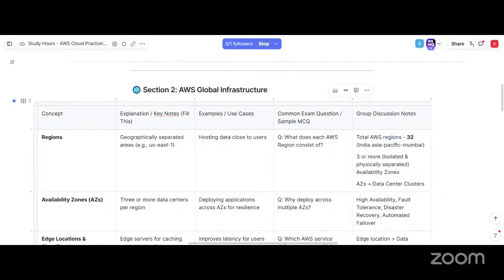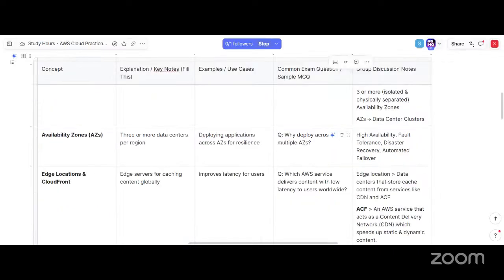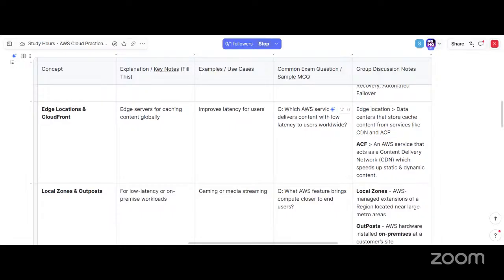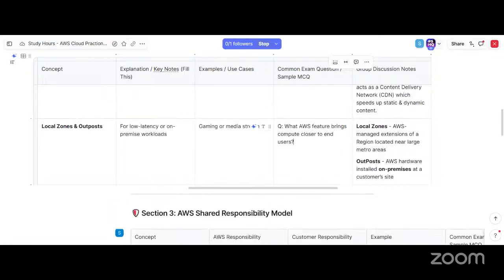And why we do this is because of high availability, fault tolerance, disaster recovery, and various features and benefits which we get from availability zones. And then we explored these common terms: what are edge locations and CloudFront, what are local zones, outposts. Yeah, it was a good learning.